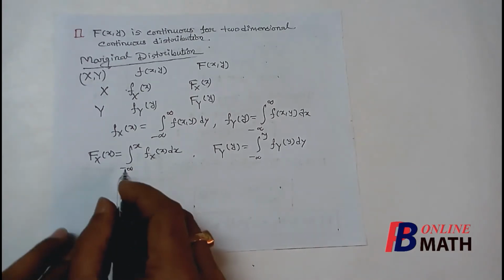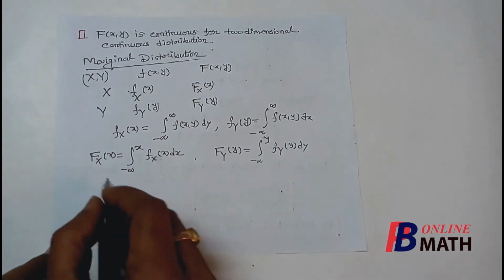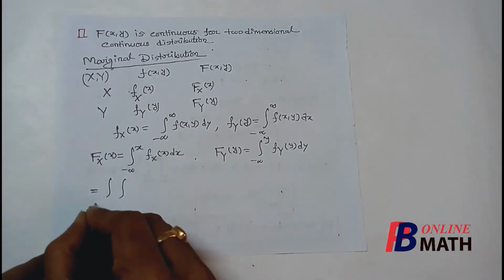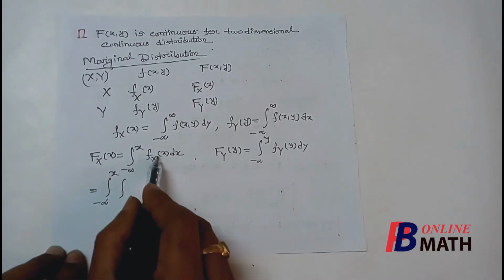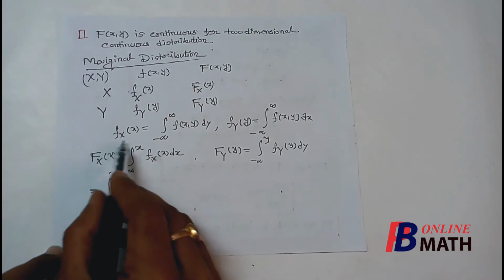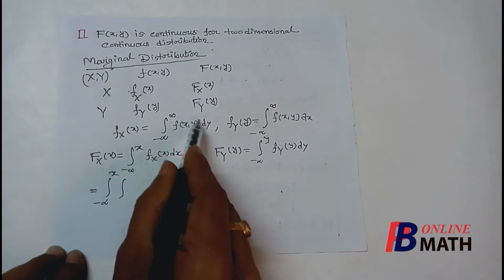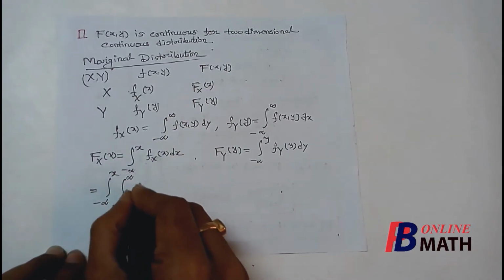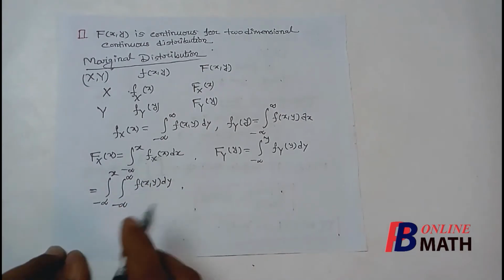Now alternatively, we can directly find the marginal distribution function from the joint distribution function by this formula. Now here we replace minus infinity to x. Now what is the value of f_X(x)? This is the marginal PDF. So here we just replace f_X(x) by this integrand, so it is minus to plus infinity f_XY dy.